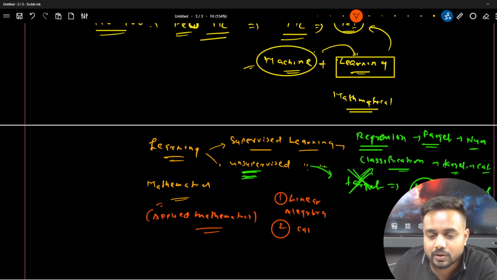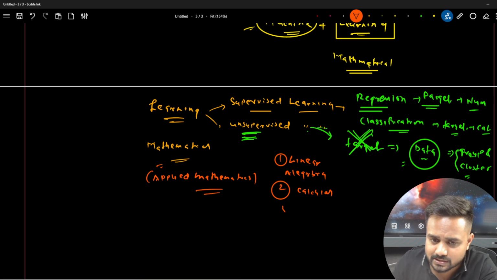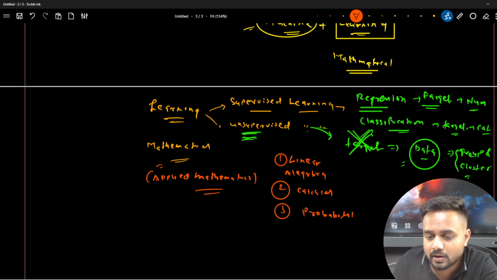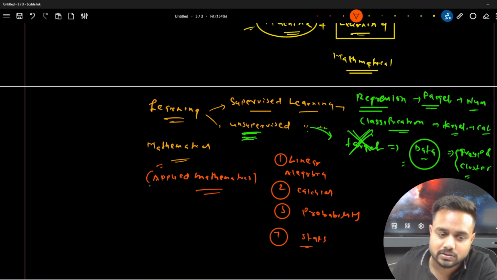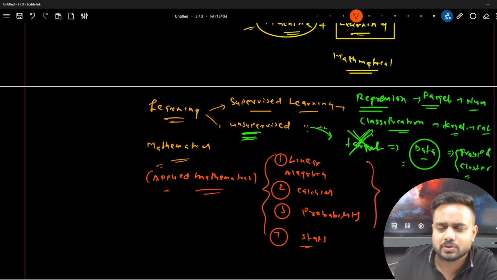The second is calculus. Calculus plays a very important role. Gradient descent, minima, maxima, it all comes inside calculus itself. Then probability, a very important part. Then statistics. So these four topics are called applied mathematics, and they are pretty important.